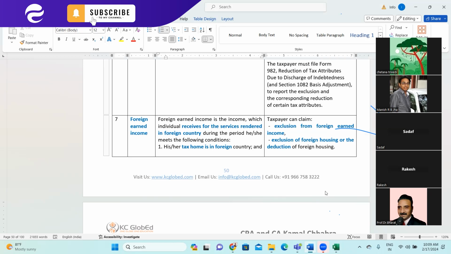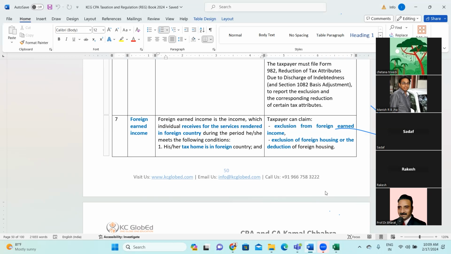Are you guys here with me? Sir, anything about a person working remotely. During the period of COVID, people were working from home, and then this scenario of freelancing has also been introduced and become very popular. So people sitting in the US are working on assignments for other countries, then the physical resident test will not fit. So then the foreign earned income will be taxable in the US.